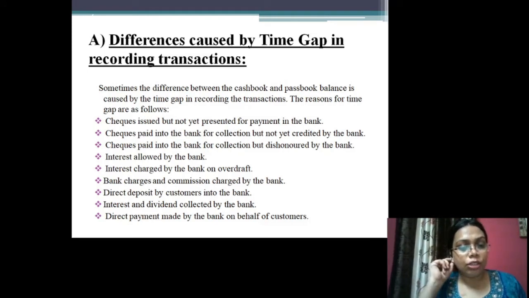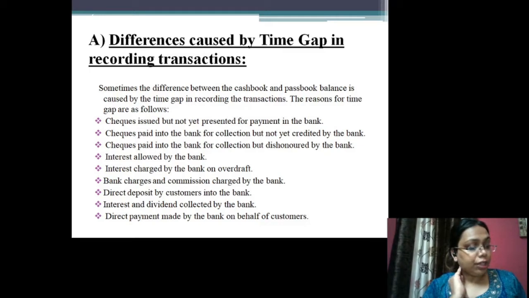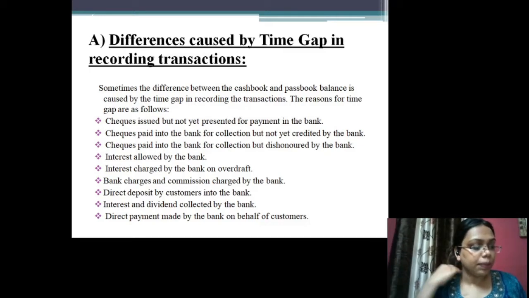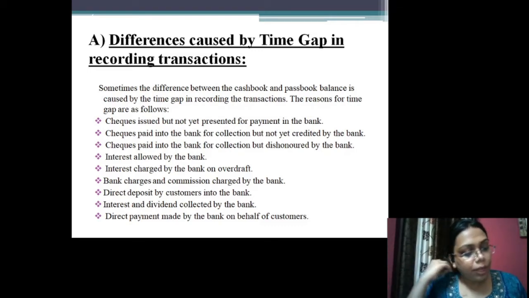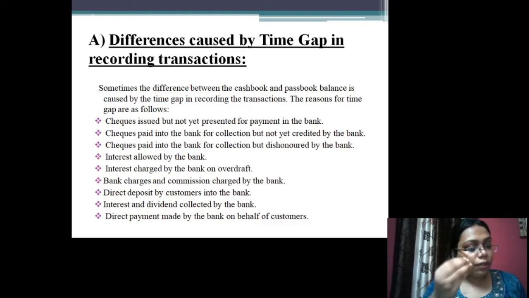Now, next is interest allowed by the bank. If a trader maintains a savings bank account, the bank allows a certain percentage of interest on the minimum balance of each month in such an account. So what does this mean?